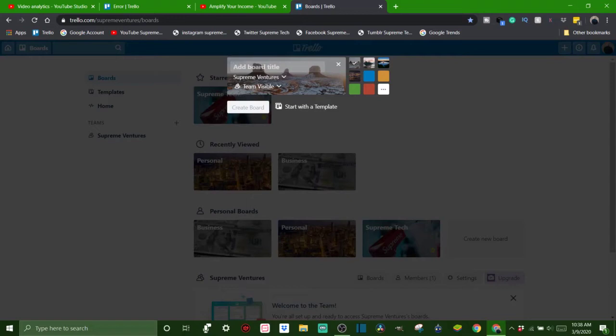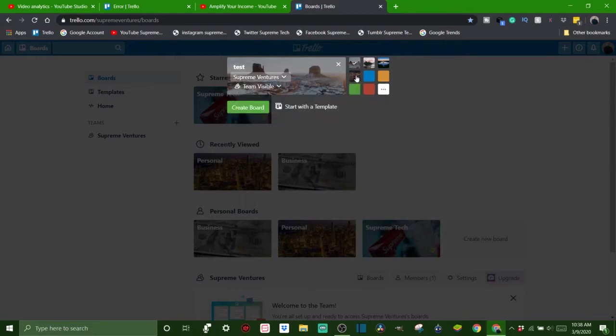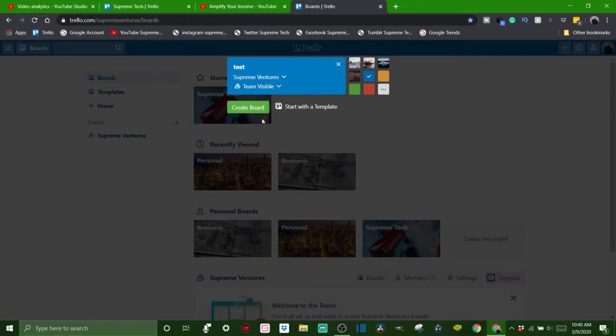Now, let's just do a title. I'm going to click test. And here's where you would select a different team. And you can come and select the background. And they got all types of other ones too. You just click right here. You can go to see more or see more colors. But we're just going to pick blue for now. And just click create board.